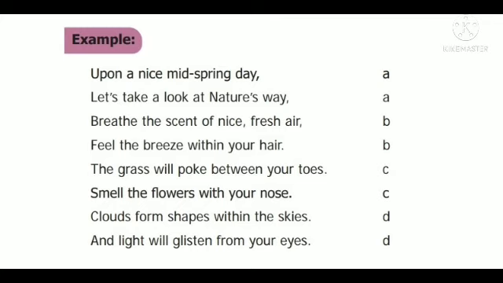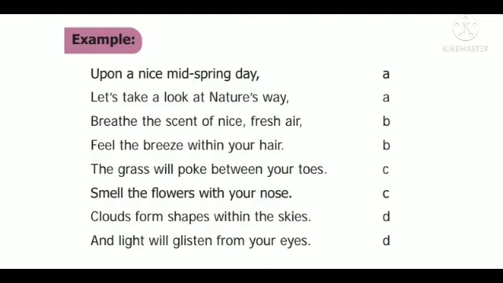Like that, you can find out the rhyming scheme. The rhyming scheme of the poem can be determined by the end word in each line. The first line ends with the word day and the second line ends with way. As both words rhyme with each other, they are given the letter A. The third line and the fourth line end with words that do not rhyme with the ending words of the first line, so they are given the letter B, and so on. We get a rhyming scheme A, B, B, C, D, D for the poem.